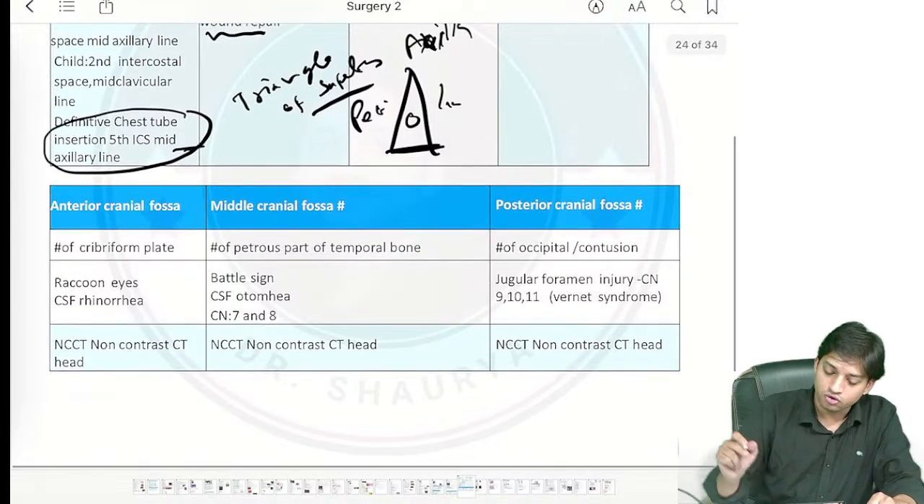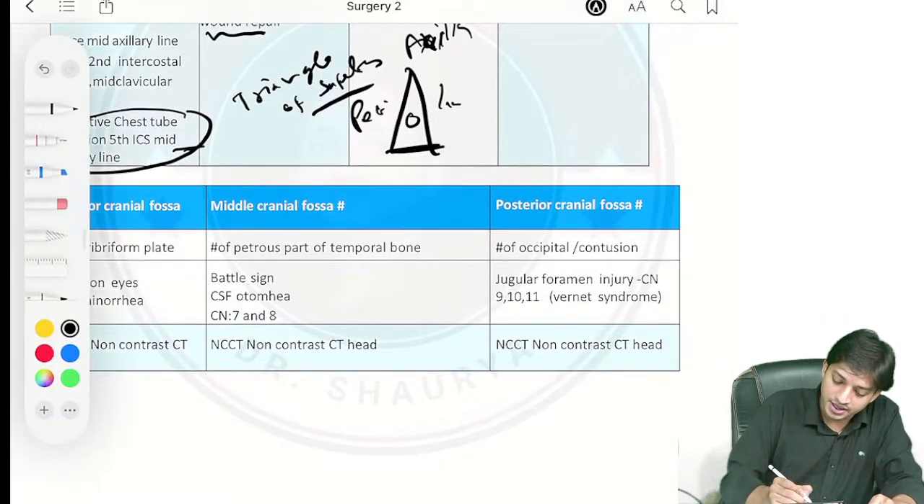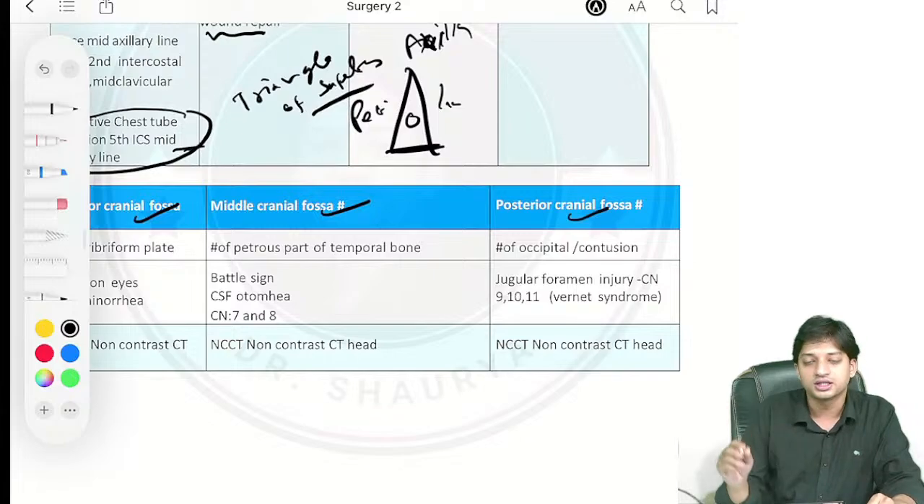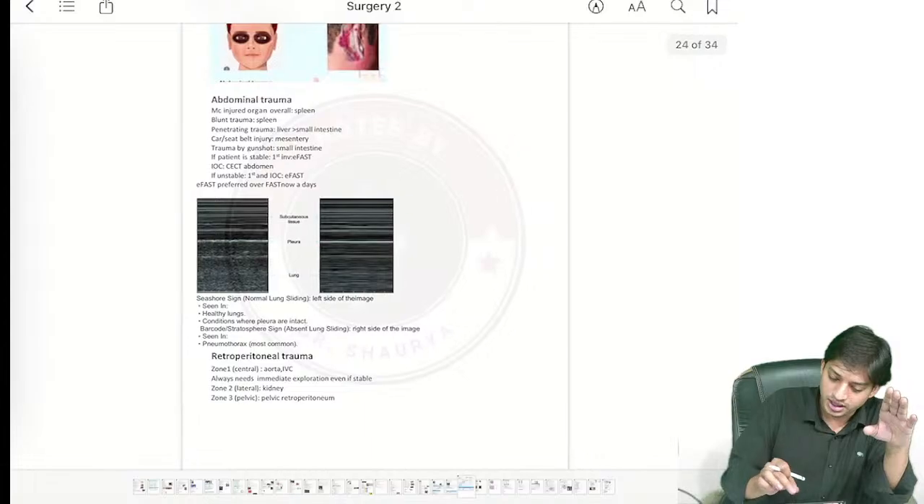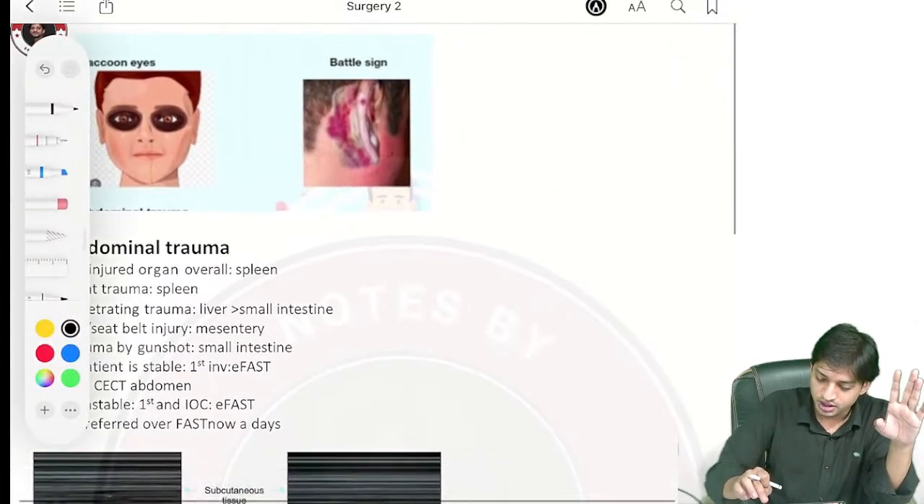Anterior cranial fossa, trauma to the skull. You will find here the anterior cranial fossa, the middle cranial fossa fracture, and the posterior cranial fossa fractures. Very important asked topics. You can look here, images also we have provided. No need to worry.